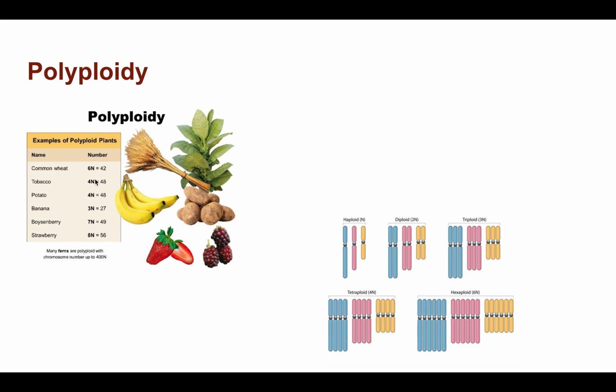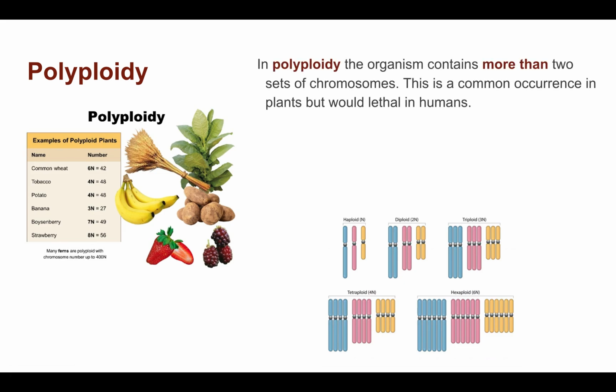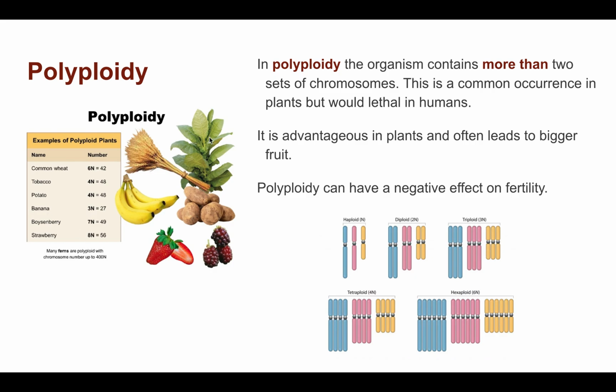When we have a little look here, we can see that things like bananas and strawberries have got many copies of the chromosome. So a strawberry can have up to 8 copies of the chromosome. So polyploidy is referring to organisms that have got more than 2 sets of chromosomes. Very common in plants, would be lethal in humans. The advantage is that it makes the plants bigger and the fruit bigger, and it's something that's been bred into plants, can have a negative effect on fertility.